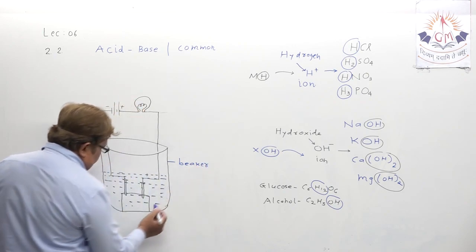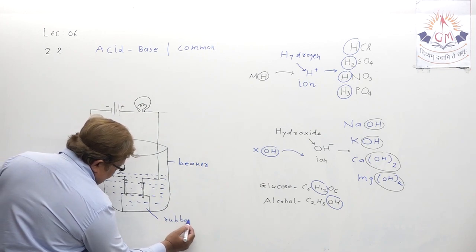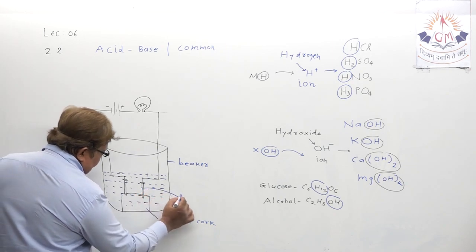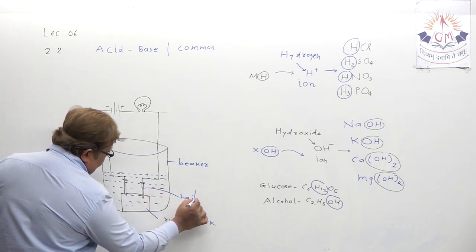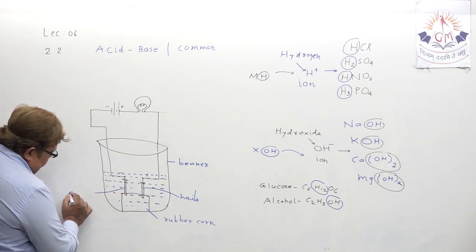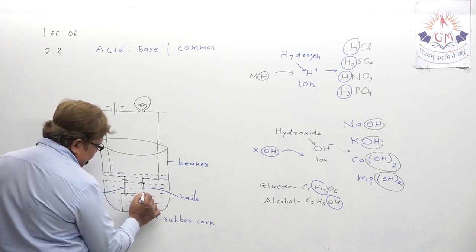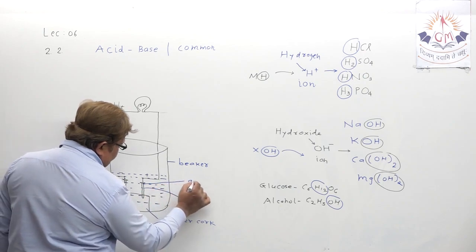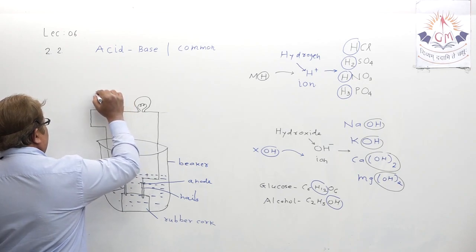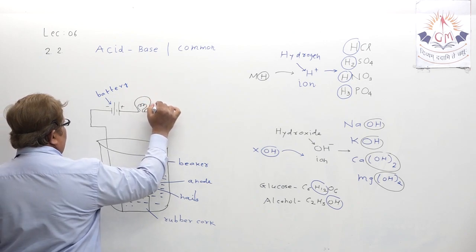This is a rubber stopper, you can also write rubber cork. Then two nails, for what purpose? As you know, to create electrodes. This is the cathode, negative electrode, and this is the anode. Then this is a battery, 6 or 10 volt, whatever you can take. And this is the bulb.